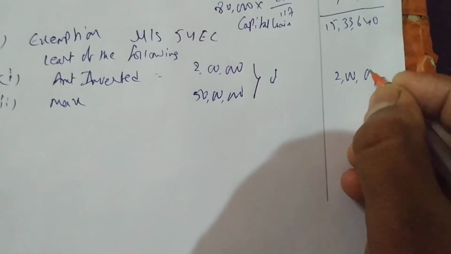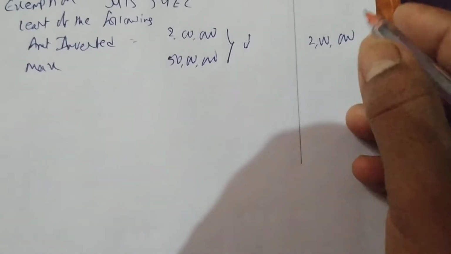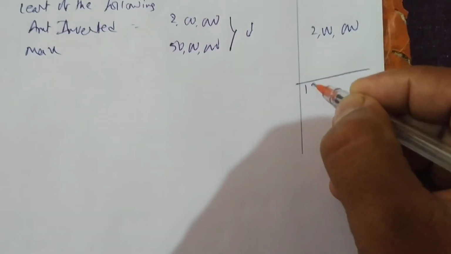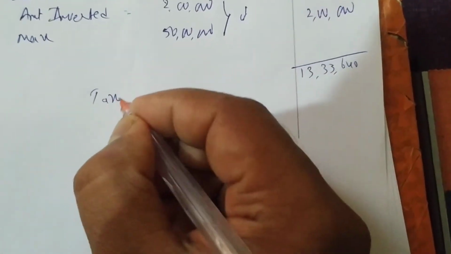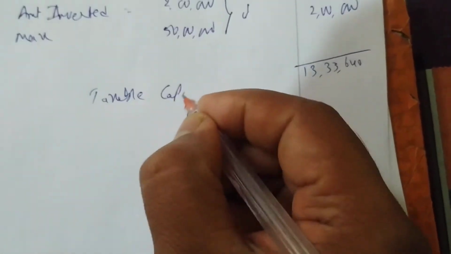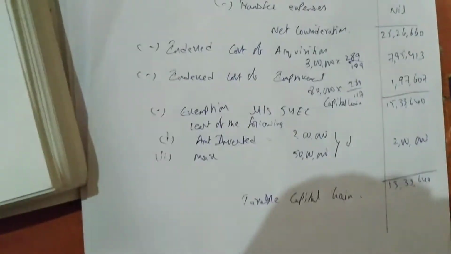So which is least? Least is 2 lakhs. So from 15 lakhs 33,640 you deduct 2 lakhs, and you get 13 lakhs 33,640 as taxable capital gain.